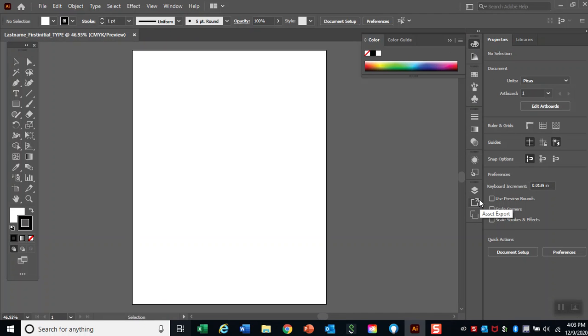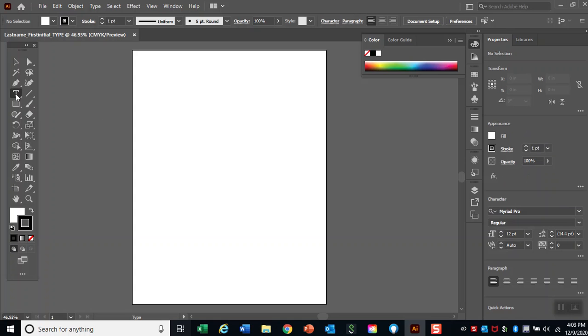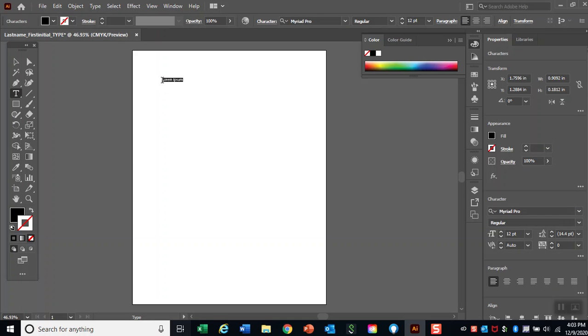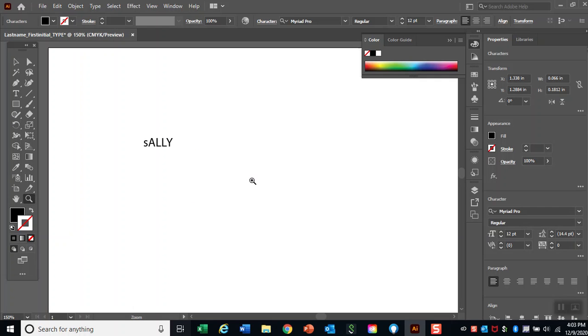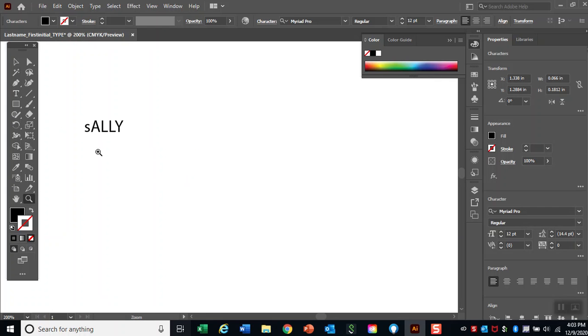What you are going to do first is click on the Type tool. The shortcut is T, and I am going to click once and let go, and I am going to change the text to my name. I am going to zoom in by clicking on the magnifying glass and zooming in. I can edit my type by clicking on the Type tool and highlighting it. And I can type my name.